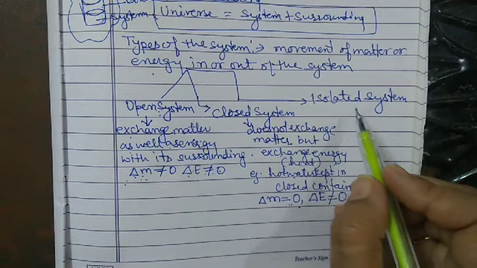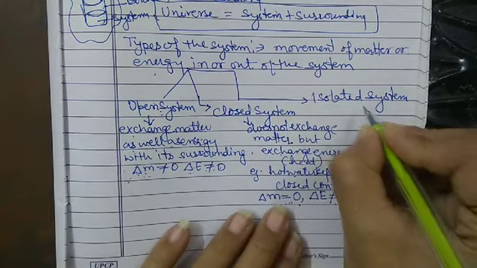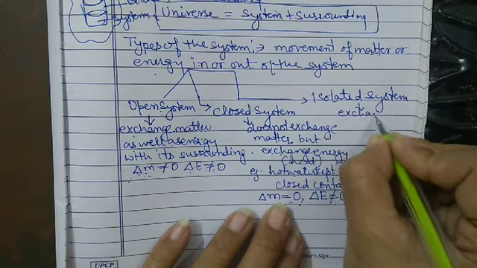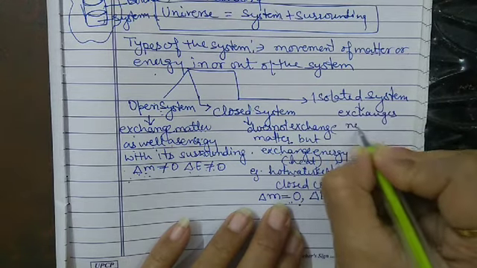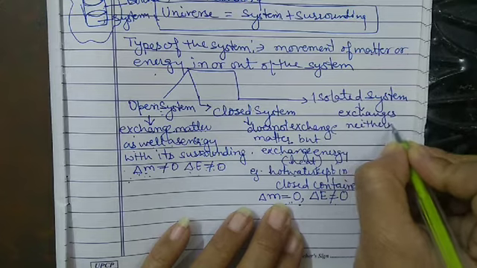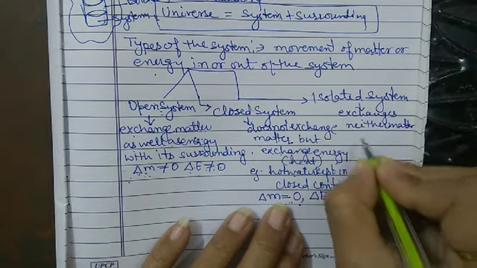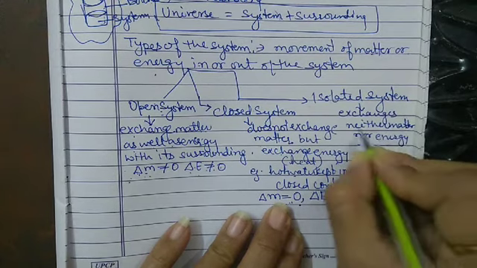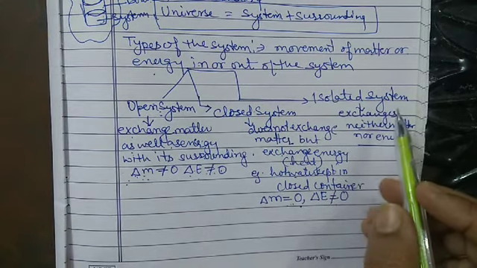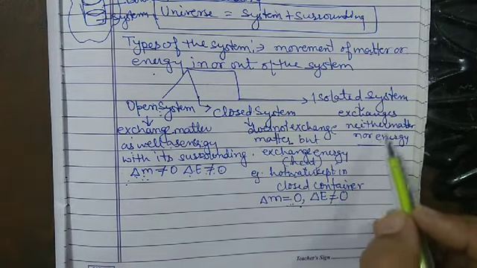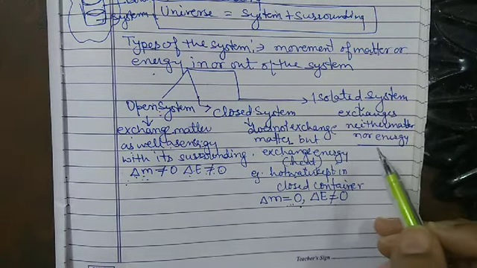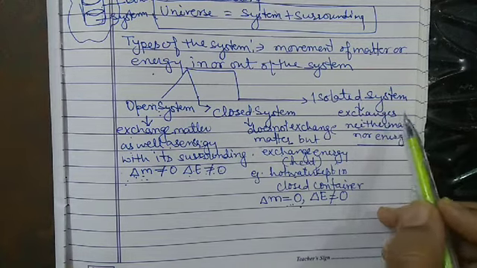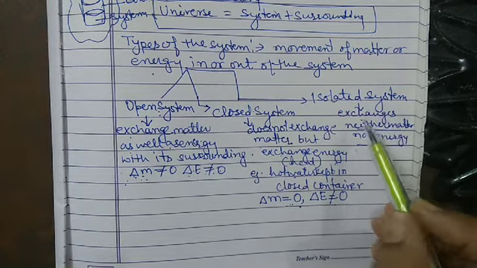An isolated system exchanges neither matter nor energy. An isolated system means which does not exchange the matter as well as energy. There will be no exchange of matter as well as energy between the system and the surrounding.